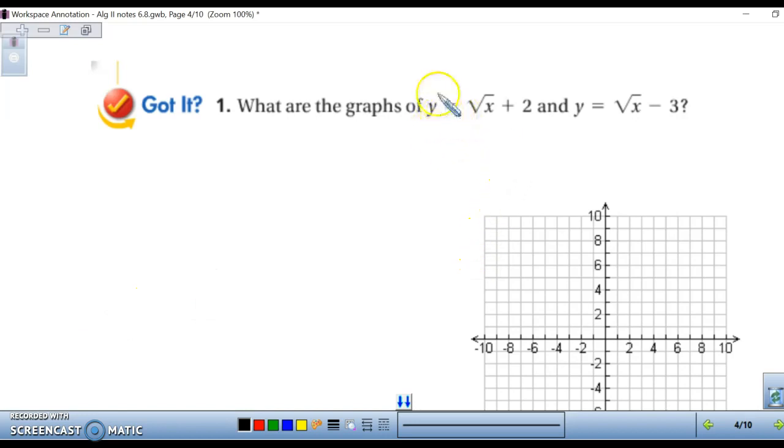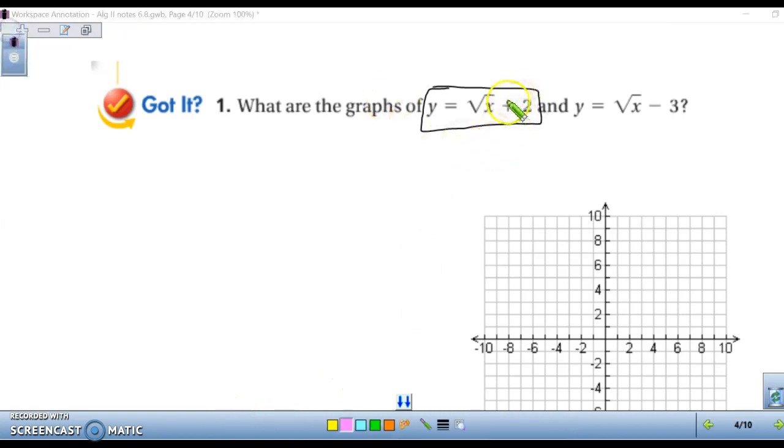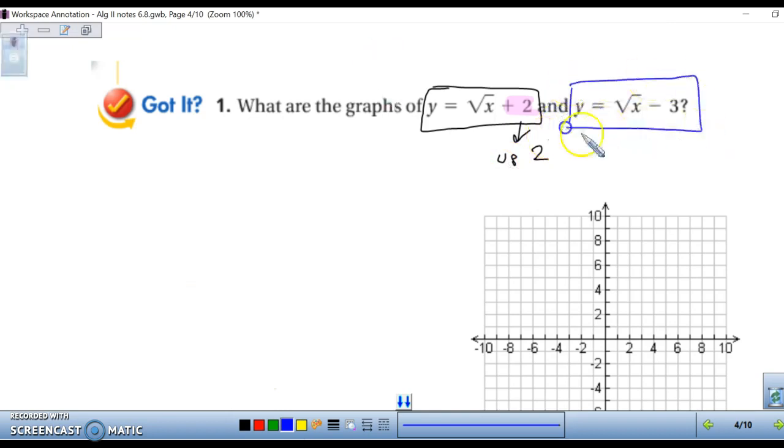So we have our first graph, which is y equals the square root of x plus 2. What are our transformations? Well, we have plus 2 on the outside, and that plus 2 on the outside means that our graph is going to go up 2 units. On our second equation, y equals the square root of x minus 3. We have minus 3 on the outside, which means our graph is going to go down 3 units.